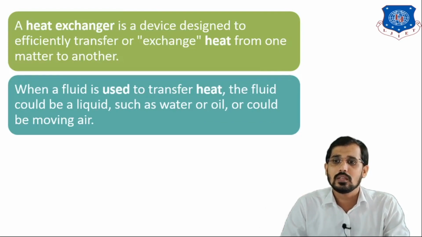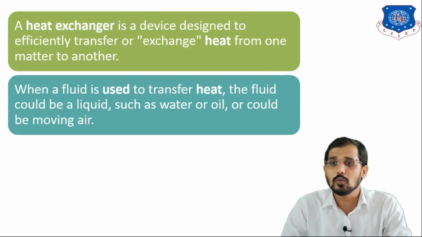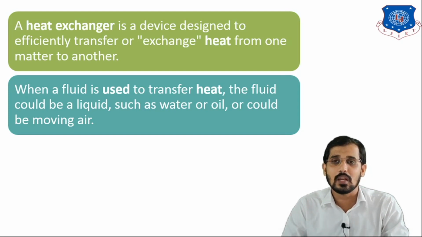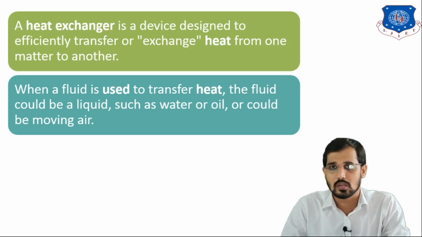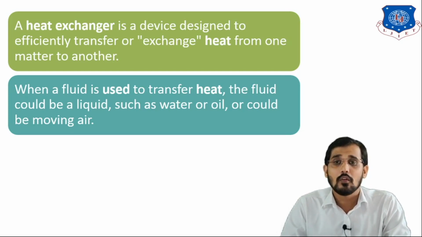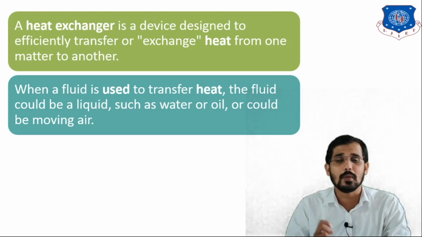Now you can see the next point: when a fluid is used to transfer heat, the fluid could be a liquid such as water or oil, or could be moving air. If you want to remove heat, we can use, for example, a shell and tube heat exchanger. If we are using a hot fluid, we want to remove heat from the hot fluid by using a cold fluid.